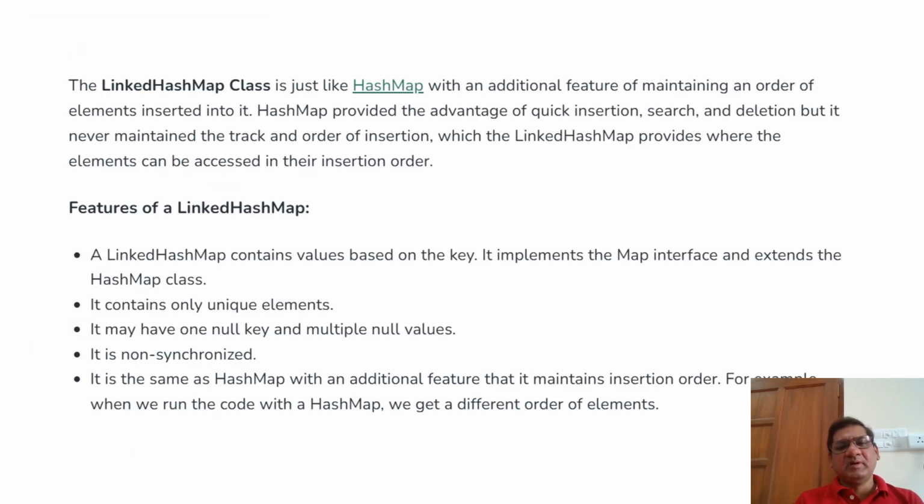LinkedHashMap is one of the classes interviewers used to ask about: what is LinkedHashMap? There is no difference between HashMap and LinkedHashMap. The only difference is that LinkedHashMap maintains the insertion order of the values. This is the major difference between the normal HashMap and LinkedHashMap. Both are non-synchronized only.